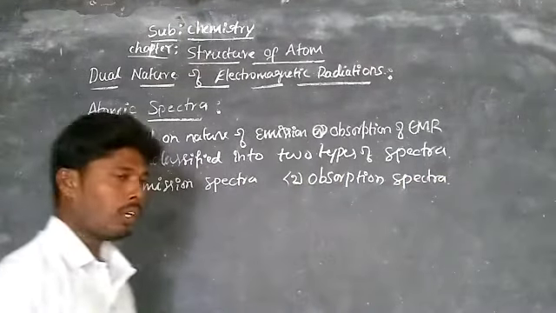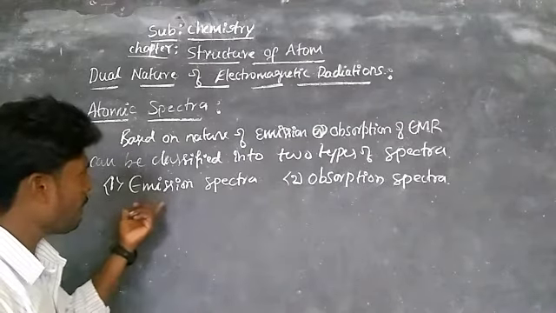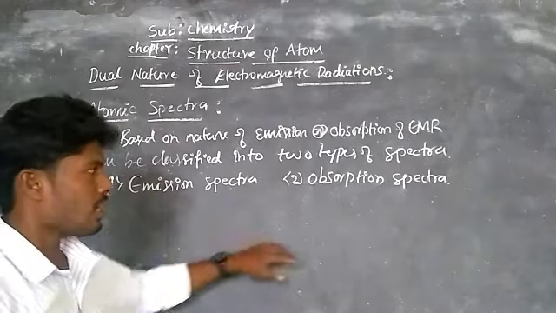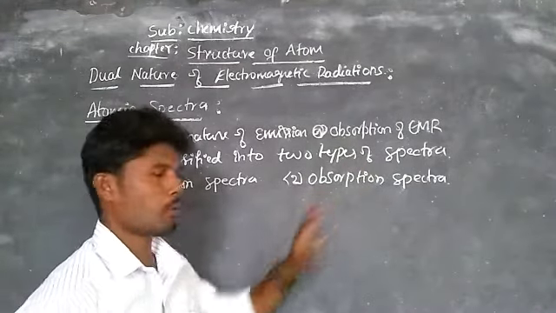The word itself says it: emission of electromagnetic radiations results in emission spectra. Similarly, absorption of electromagnetic radiations results in absorption spectra.